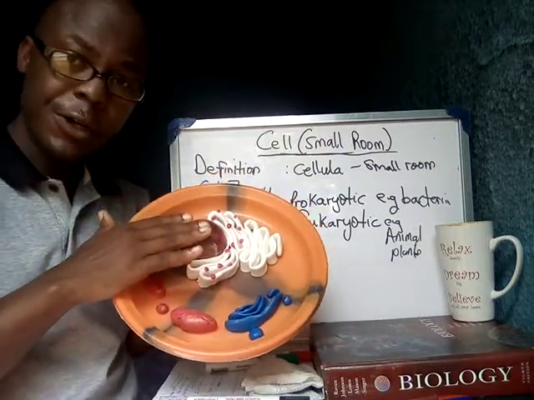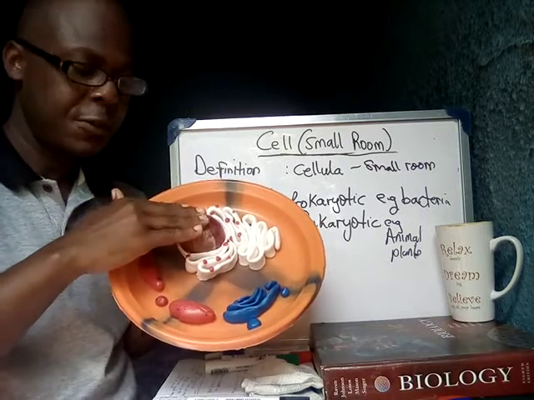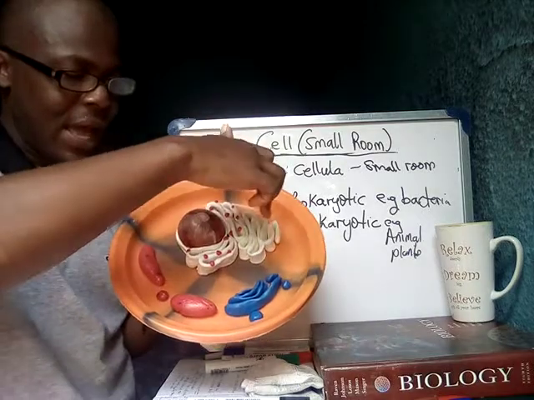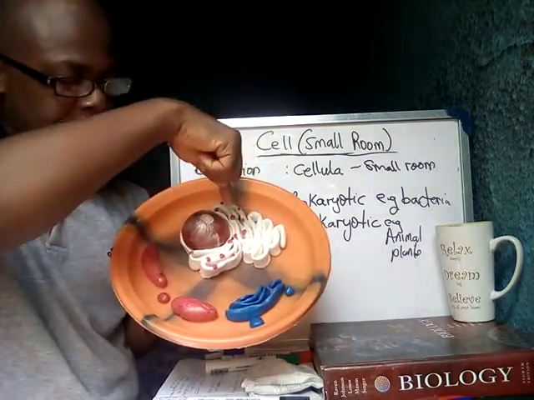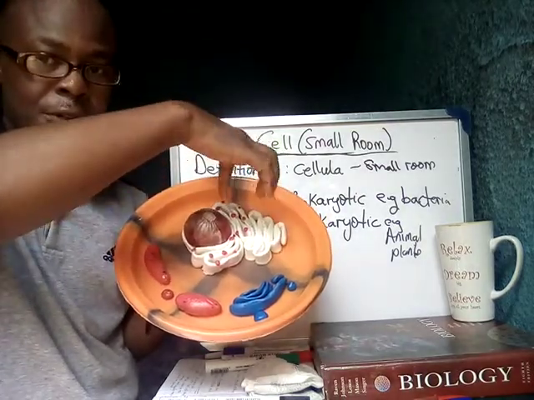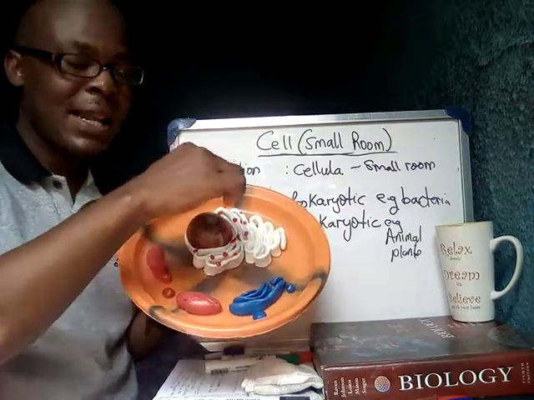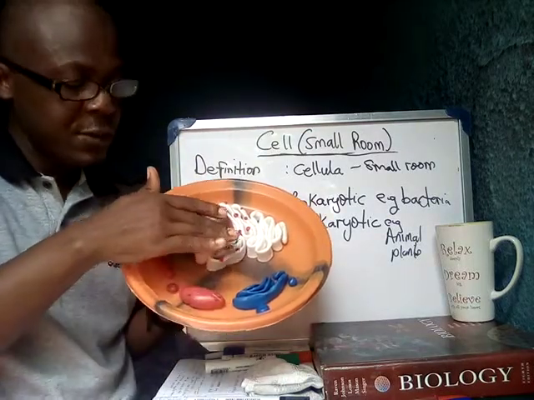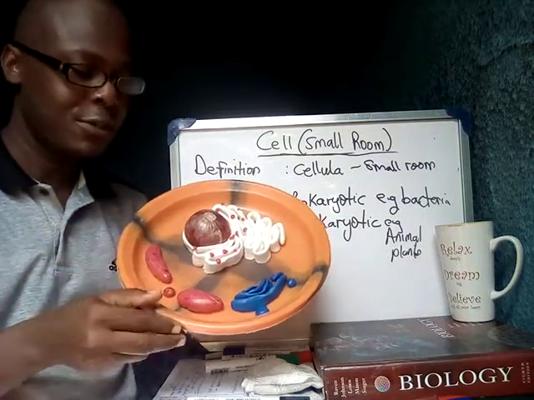This part is the nucleus. The nucleus of the cell is an organelle, a membrane-bound nucleus. These windings here are the endoplasmic reticulum. The part of it that does not have these red studs on it, this part that is smooth, is called the smooth endoplasmic reticulum. The part that has these red studs, which are ribosomes, is called the rough endoplasmic reticulum.